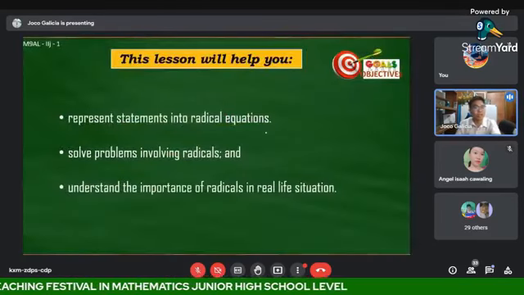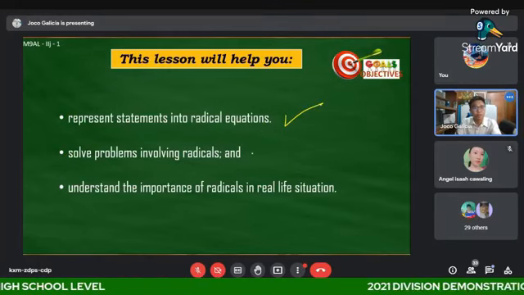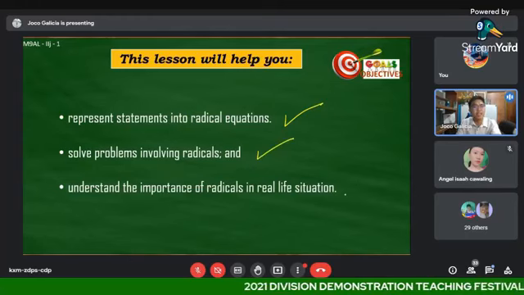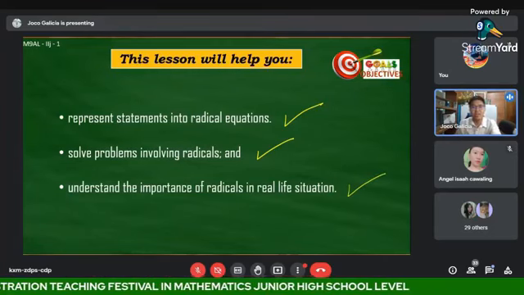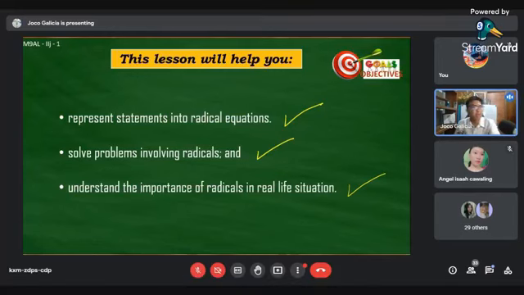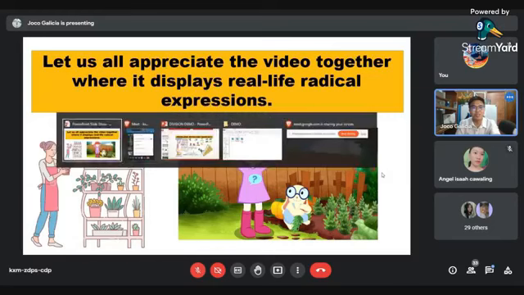So these are our objectives for today. First is to represent statements into radical equations, solve problems involving radicals, and lastly, to understand the importance of radicals in real life situations. I included this one because I know some of you might be asking, what if I am going to buy a candy in a store? Am I going to use radical expressions? After this discussion, you will appreciate what mathematics can offer in our daily lives. So let us all watch the video together, where it displays real-life radical expressions.